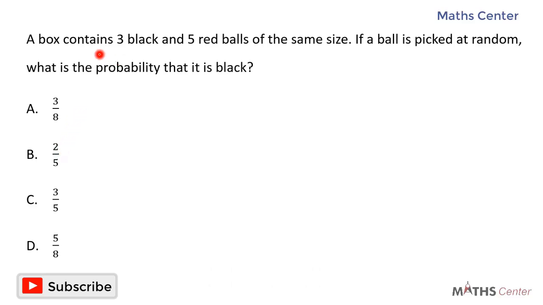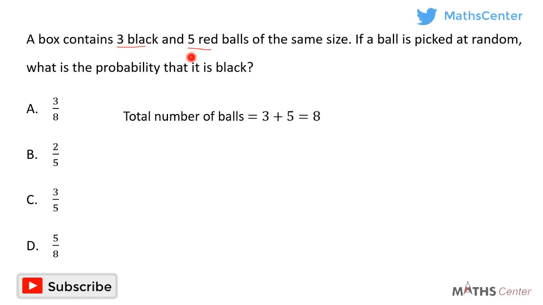The question tells us that the box contains 3 black balls and 5 red balls. So it means that the total number of balls in the box is 3 plus 5, which will give us 8. We want to find the probability that the ball is black.